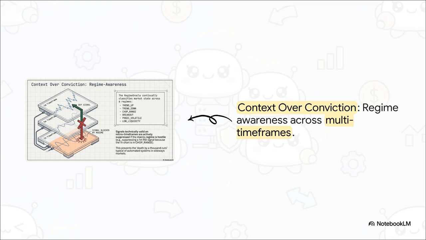It's continually classifying the market into different states, like trend up, chop range, or panic volatile. And it's checking the 1-minute, 5-minute, and 1-hour charts all at the exact same time. So if a micro time frame signals a buy, but the macro 1-hour chart shows we are right in the middle of a hostile chop range storm, that signal is actively suppressed. It blocks the trade. This multi-time frame regime filtering is exactly what prevents that dreaded death by a thousand cuts that completely bleeds automated systems dry in sideways markets.